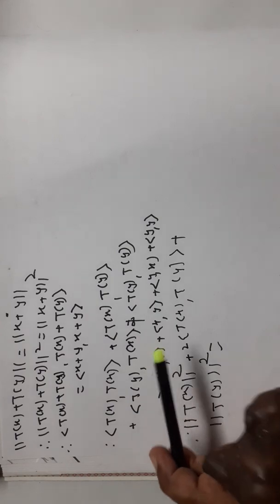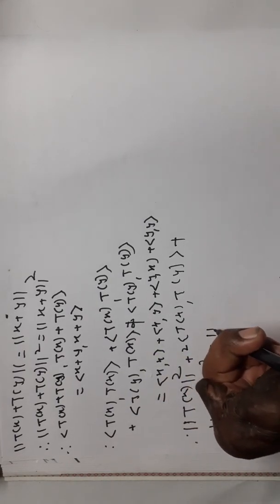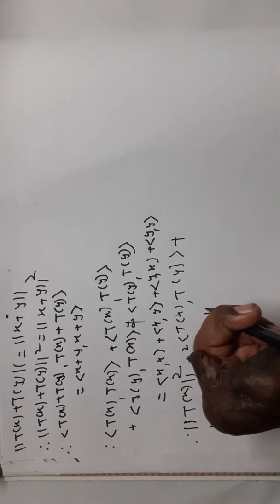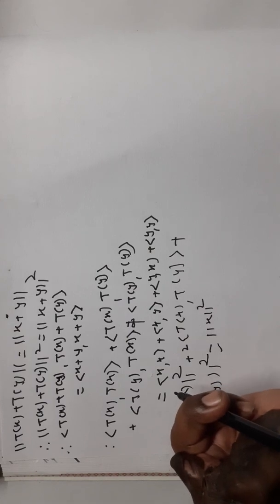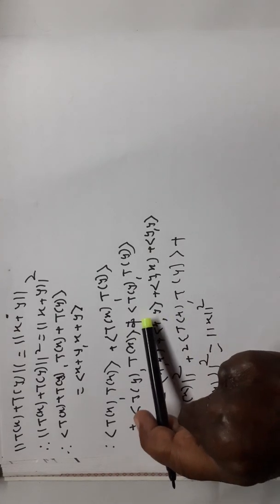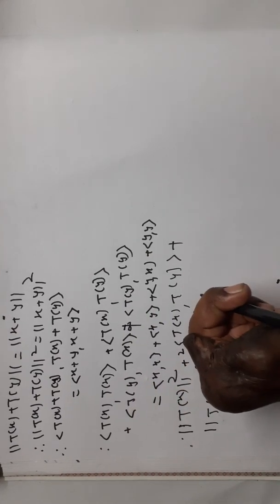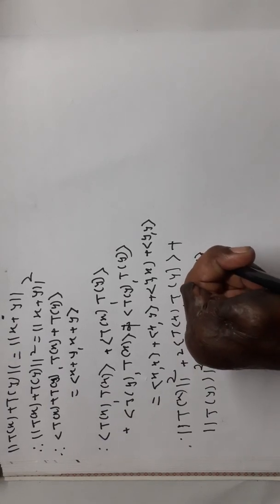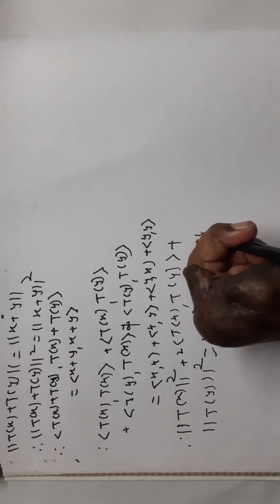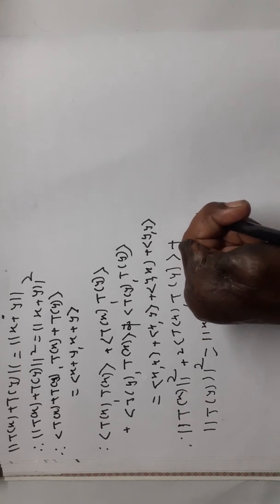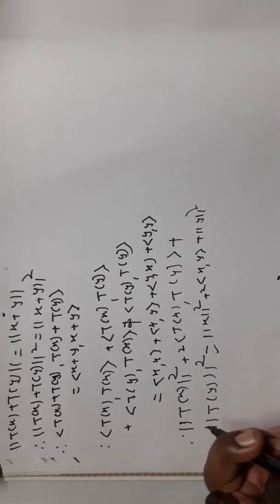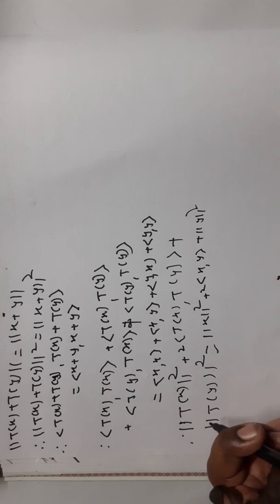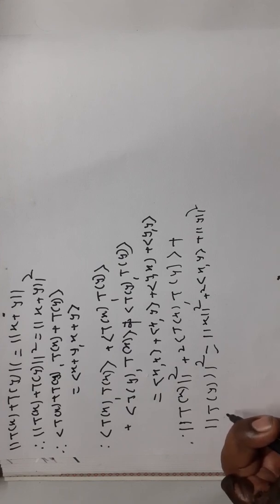Similarly here angle bracket x comma x is equal to norm of x square. This is equal to norm of x square plus 2 times angle bracket x comma y plus norm of y square.